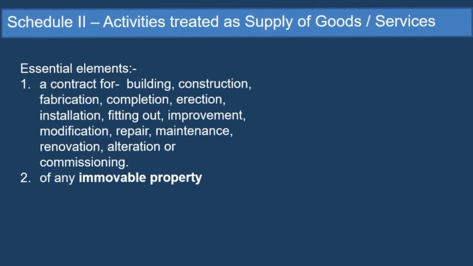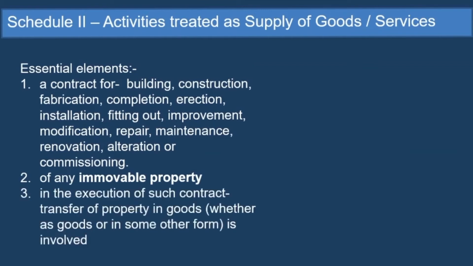So if you are doing a repair to any immovable property, it is treated as works contract. Renovation of an immovable property, the renovation of your house, renovation of office, it is treated as works contract. Construction of an immovable property will be treated as a works contract. And in the execution of such contract, transfer of property in goods, whether as goods or in some other form, is involved. Now this third condition is a little bit tricky, let us try to understand with examples.